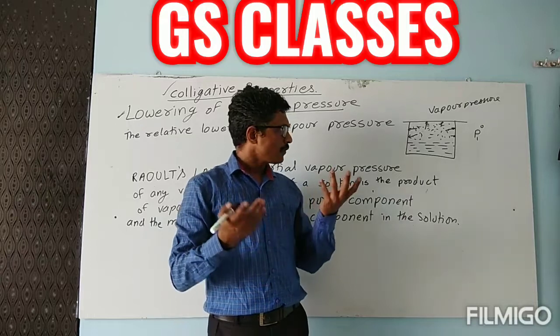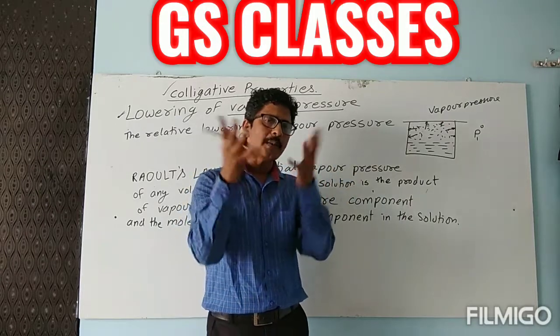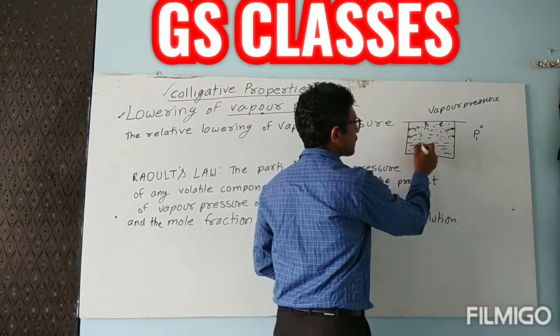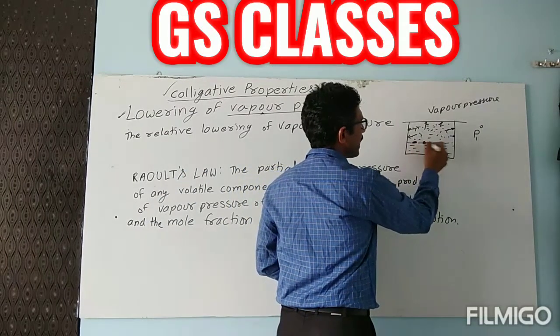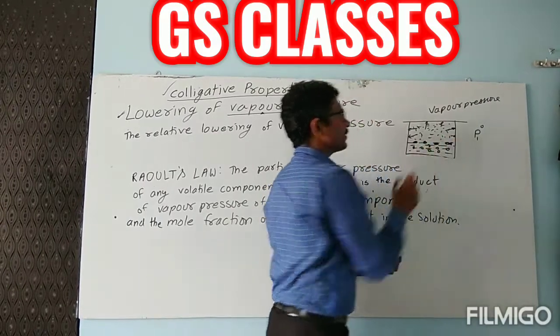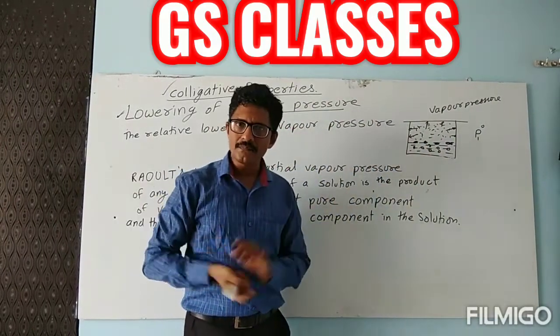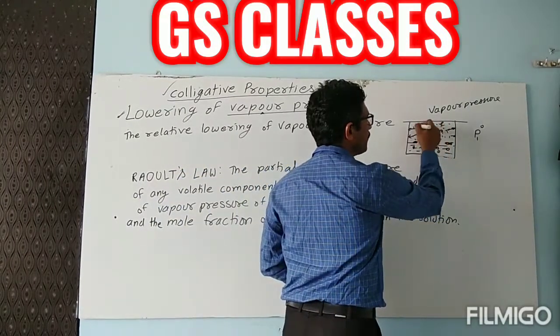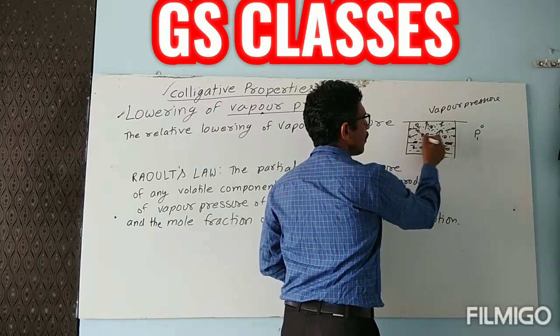Now children, you will think, why am I taking only that water? Suppose I am adding even some other substance. Say I am adding some acetone over there. Acetone is what? It is also volatile. So these particles will also come in the vapor form. What will happen?